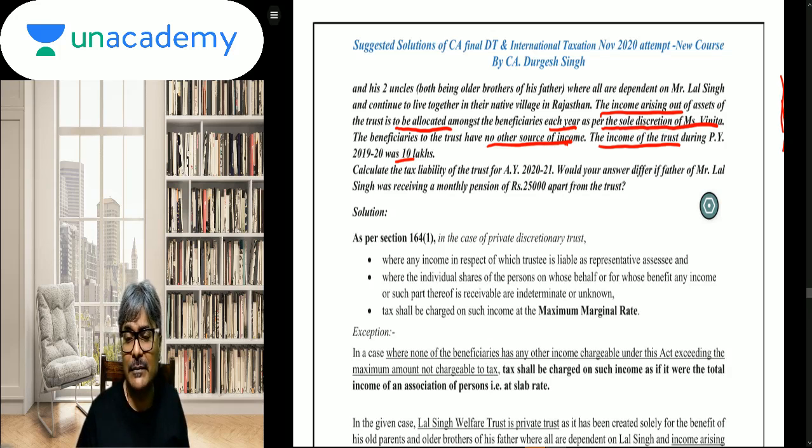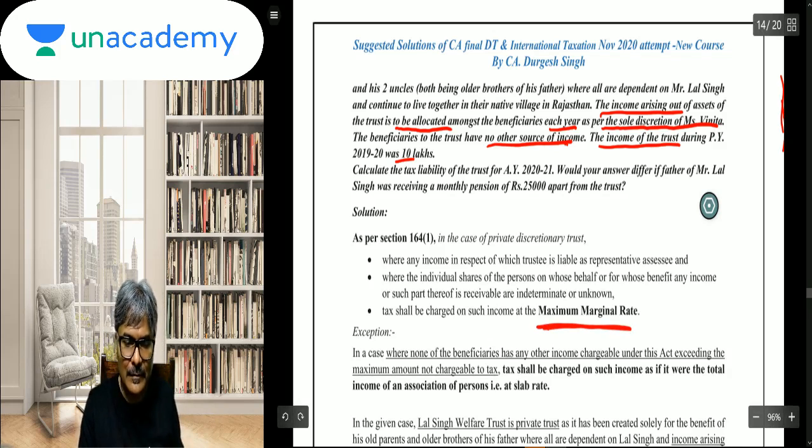Would your answer differ if father of Mr. Lal Singh was receiving a monthly pension of rupees 25,000 apart from the trust? So students, now the provision, if you see, if it is a private discretionary trust and the trust does not have a business income, then as per the general provision, it is taxed at the MMR. Okay, MMR means the maximum marginal rate.